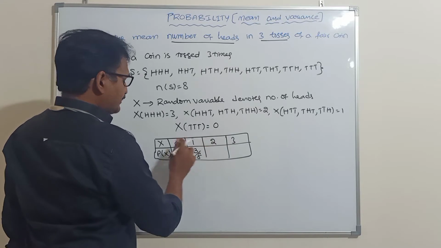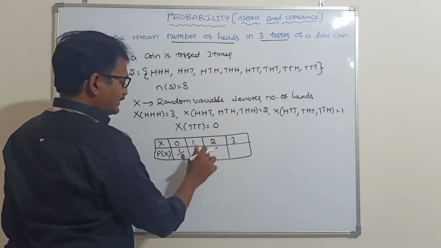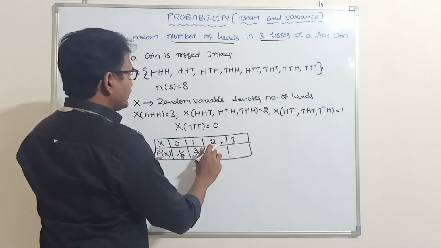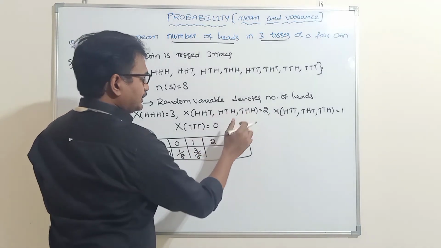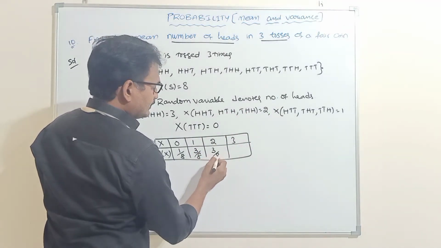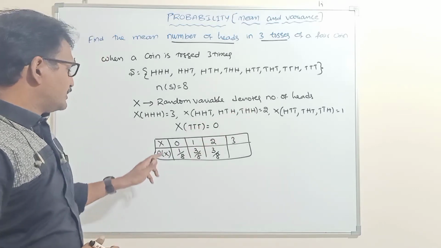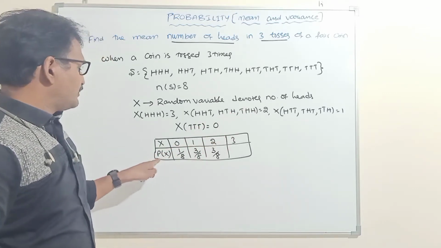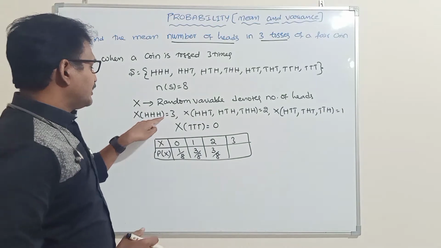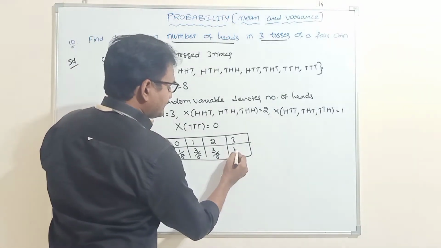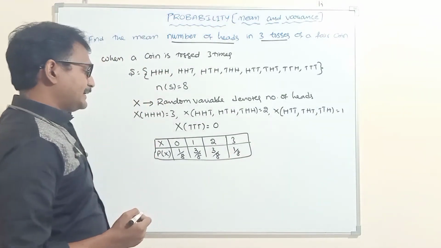Next, number of heads 2. The probability of showing 2 heads is 3 out of 8, as 3 sample points contain 2 heads. Next, number of heads 3. The probability of 3 heads: how many sample points are there? Only 1, so 1 by 8.